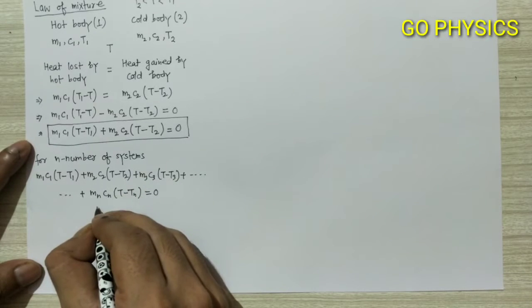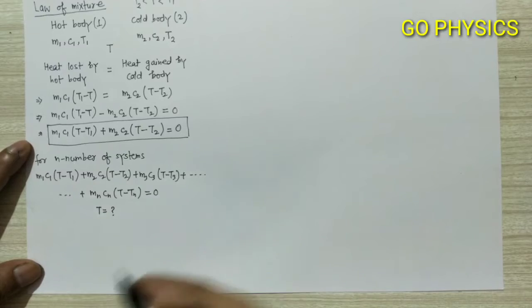From this equation we will find the final equilibrium temperature of the system.